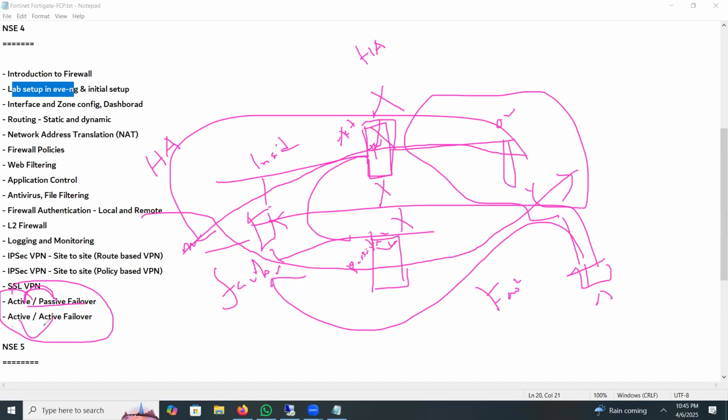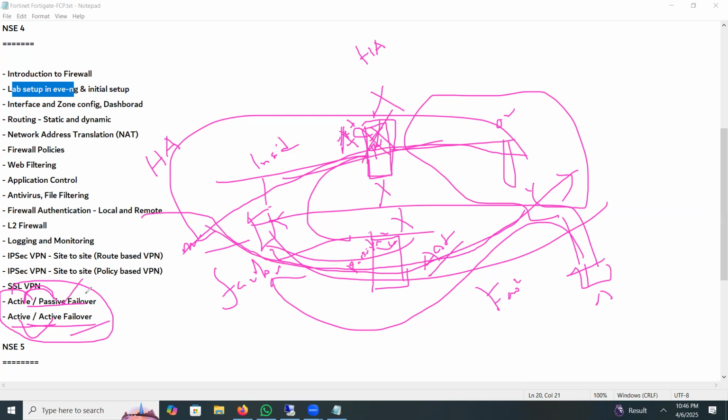And we can also configure active active. What is active active? If we configure both as active, then both firewalls will send the traffic. If one fails, if one is down, then all traffic will pass through the other active device. So this is the active active scenario.